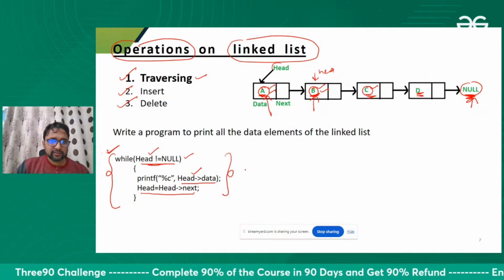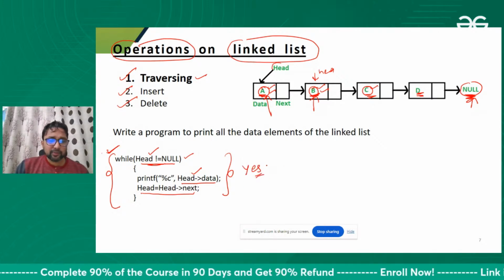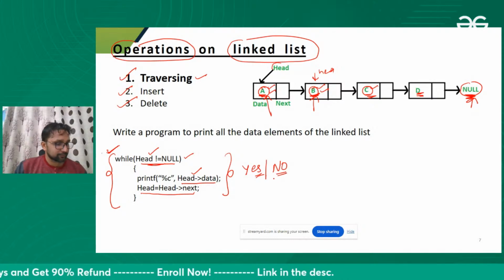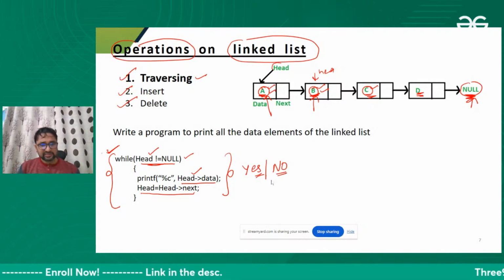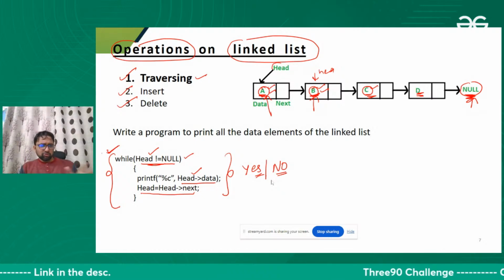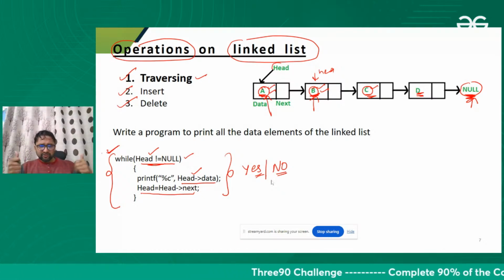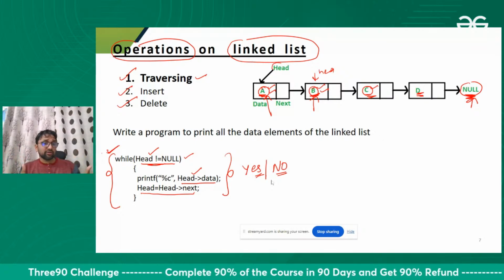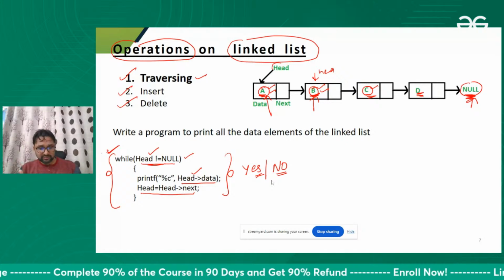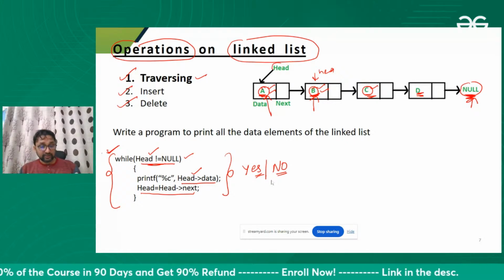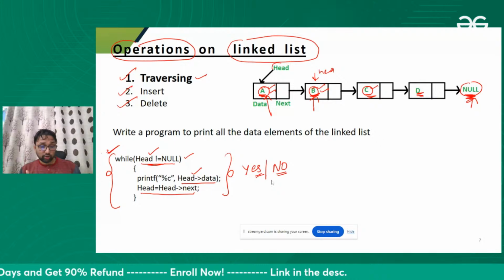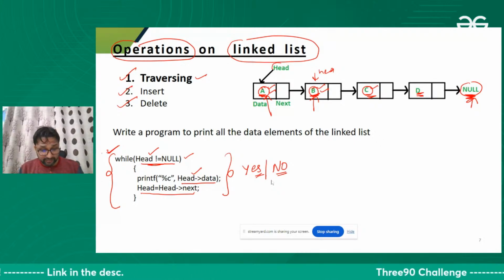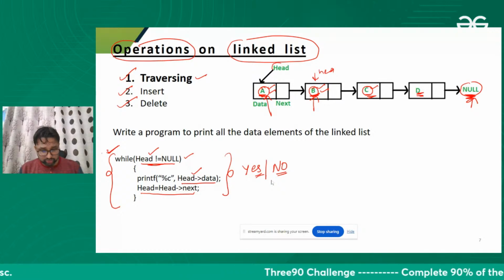How many people are saying this code is working fine? If you think we don't need any modification, simply say yes. If you feel there should be some modification, write no first, and then write the reason also. We get the reason from Kunal. Kunal is saying that, and Nishu is also saying the same thing.